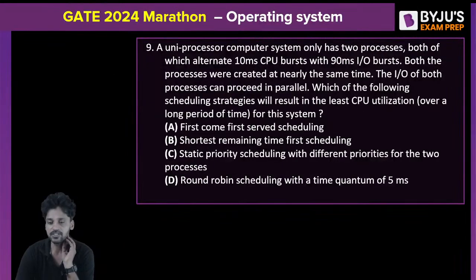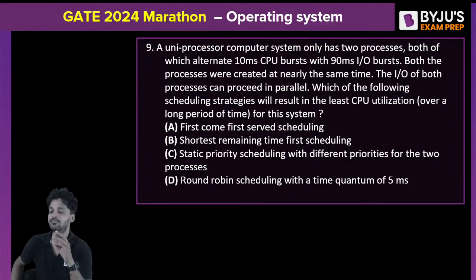Here, the next question is: a uniprocessor computer system only has 2 processes, both of which alternate 10 milliseconds CPU burst time and 90 milliseconds IO burst. Both the processes were created nearly at the same time. The IO of both processes can proceed in parallel. Which of the following scheduling strategies will result in the least CPU utilization? First come first served, shortest remaining time first, static priority scheduling with different priorities for the 2 processes, or round robin scheduling with a time quantum of 5 milliseconds.